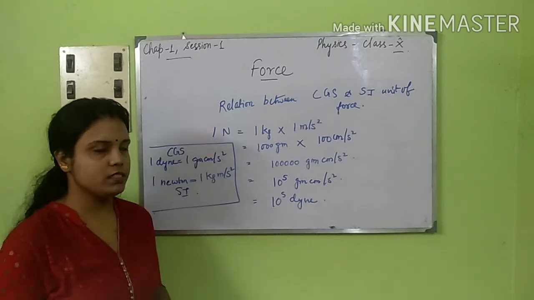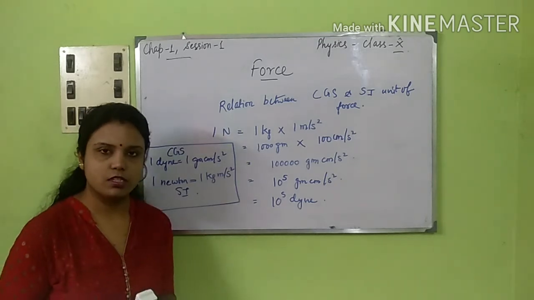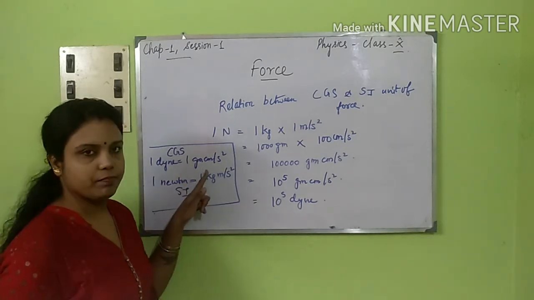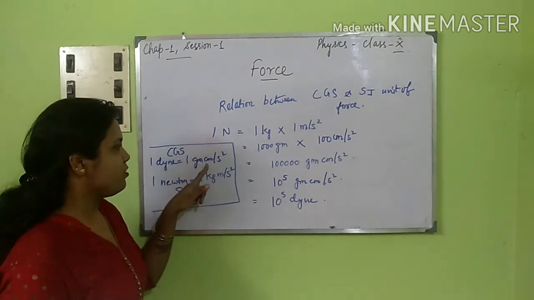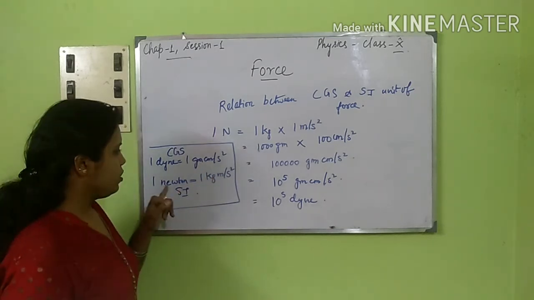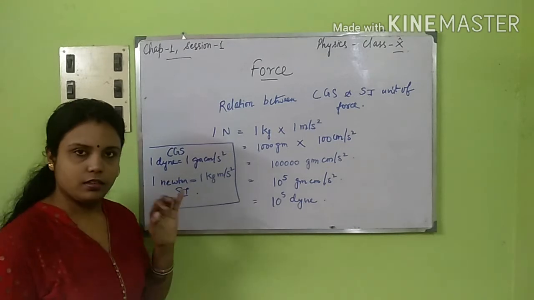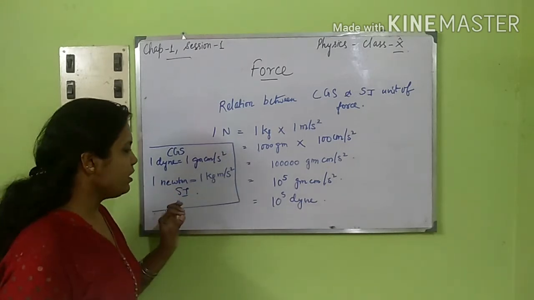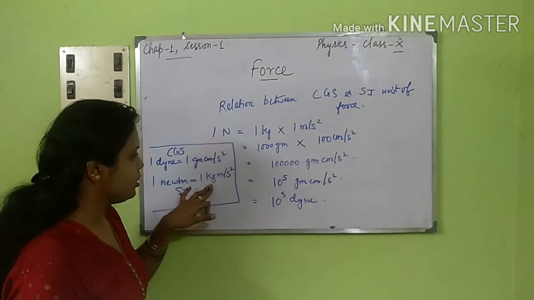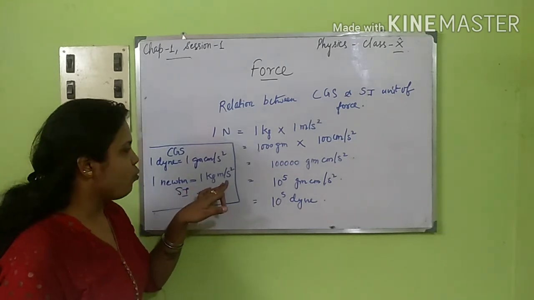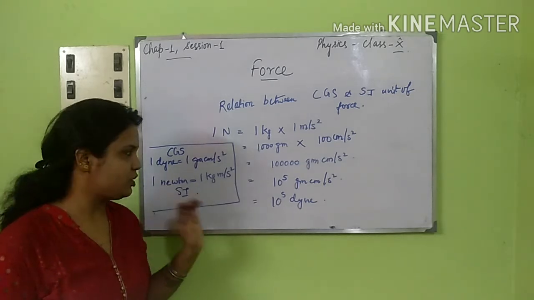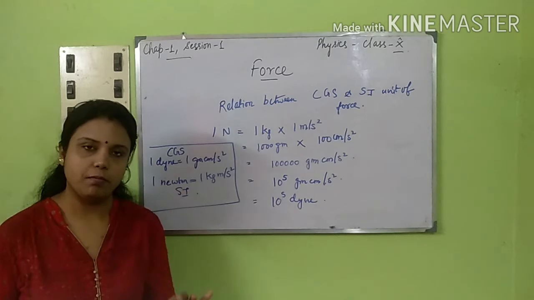So let me tell you once, 1 dyne is that force which moves a body of 1 gram with an acceleration of 1 centimeter per second square. And for 1 Newton, the definition is 1 Newton is that force which moves a body of 1 kg with an acceleration of 1 meter per second square. So these two definitions of the CGS unit and SI unit are very important.